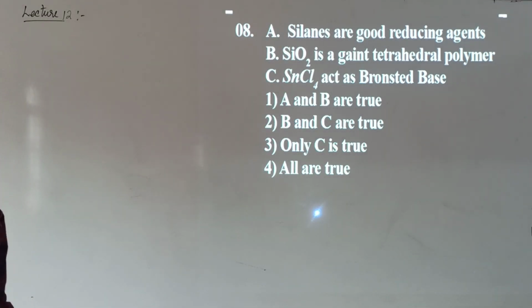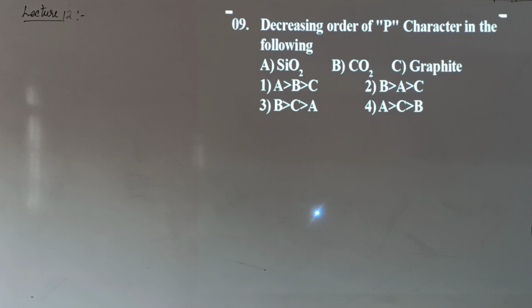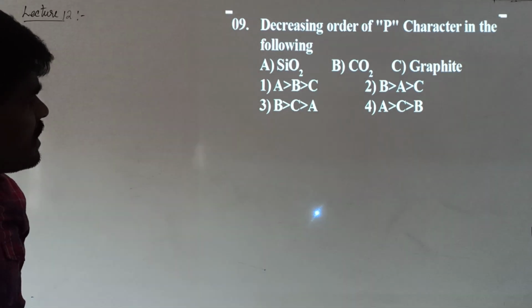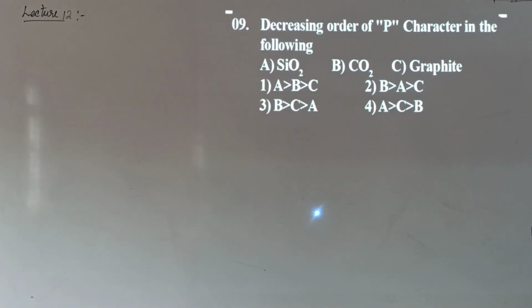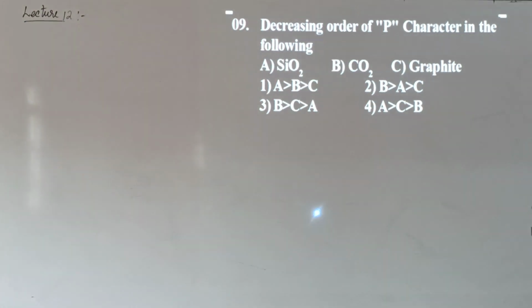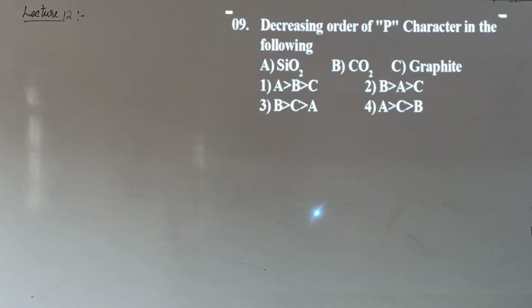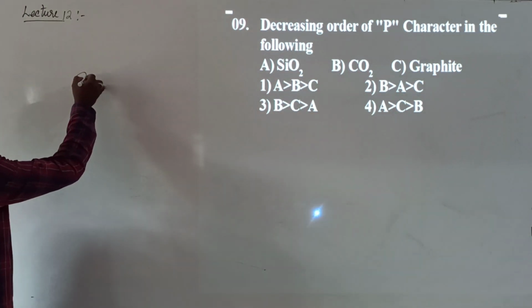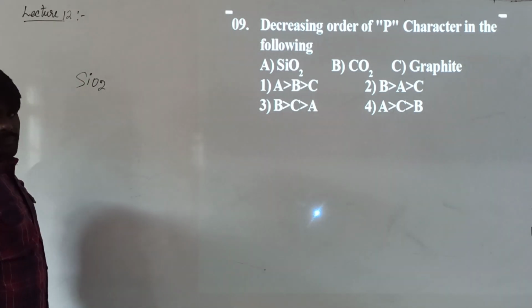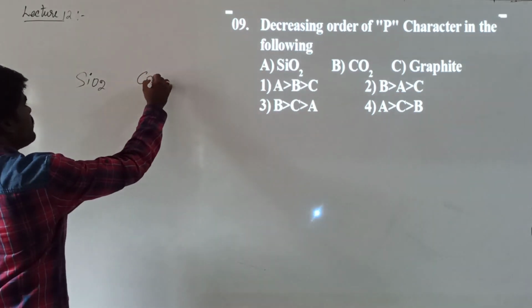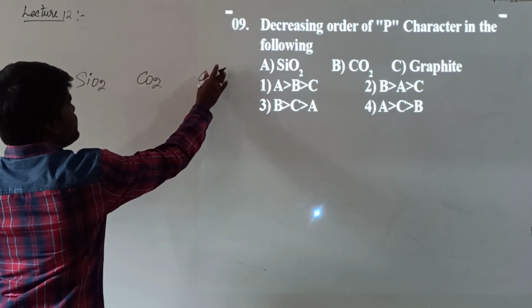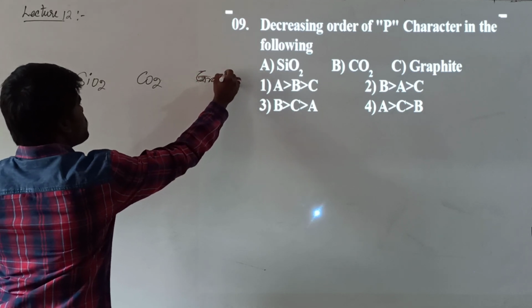Now let's move to the next question. Here comes our next question. Decreasing order of p character in the following. Silicon dioxide, carbon dioxide, graphite. What is meant by p character? First of all, you should know their hybridization. This is silicon dioxide, this is carbon dioxide, and graphite is the third. These are the three options given.